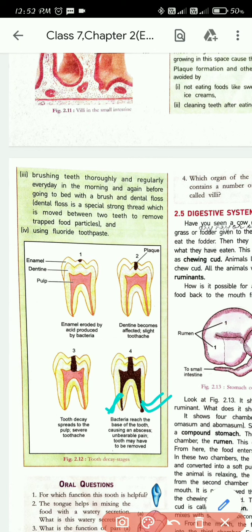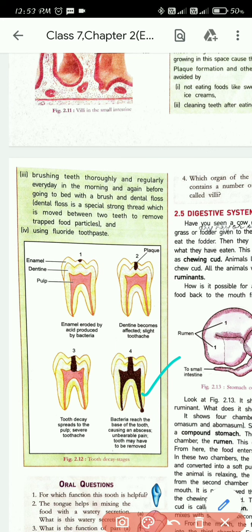If the bacteria reach the base of the tooth, it causes an abscess and unbearable pain, and the tooth may have to be removed. This is the severe condition. If you go to the dentist, they will not be able to save your tooth, and you will have to remove it.